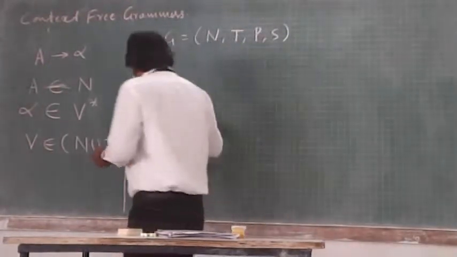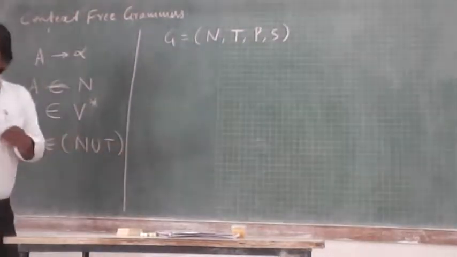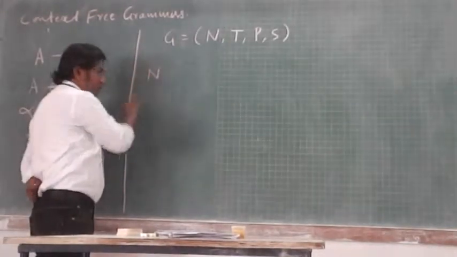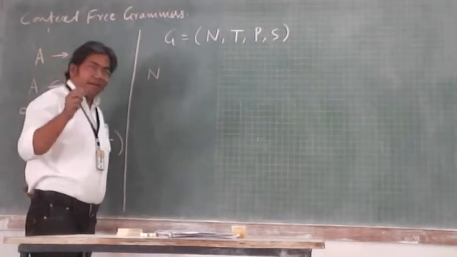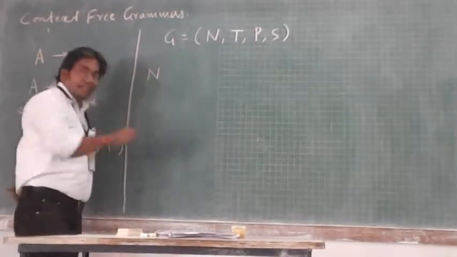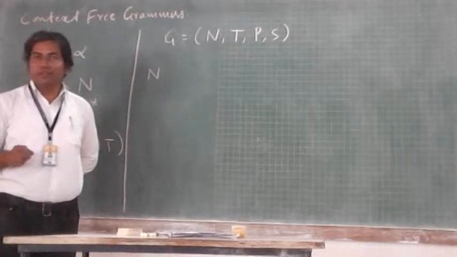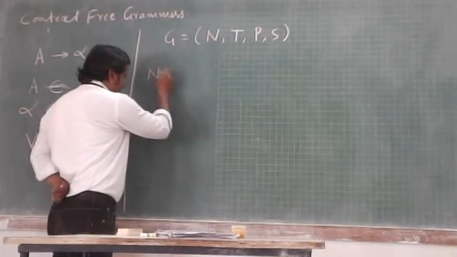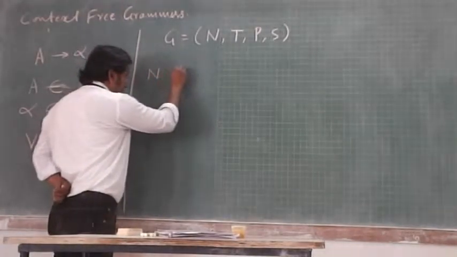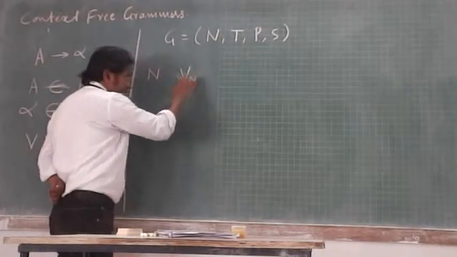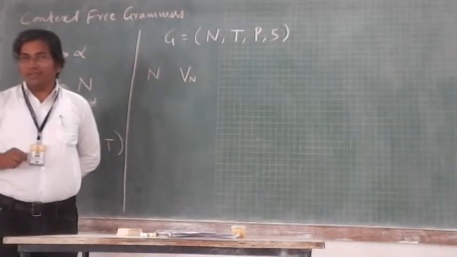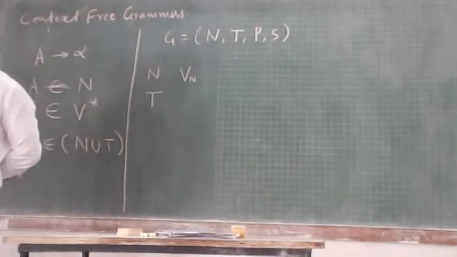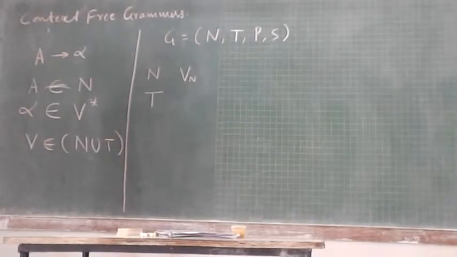That's good. Here, while discussing this chapter, we will change some terminology. N is set of non-terminals. But somebody may use N as a non-terminal in his grammar. So for that purpose, I will rename it as Vn. And terminal T is also something somebody may use as a variable or non-terminal.